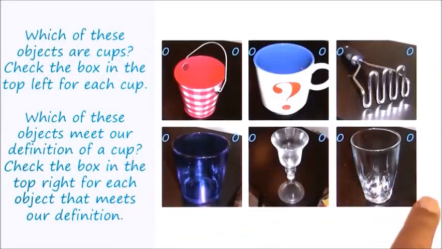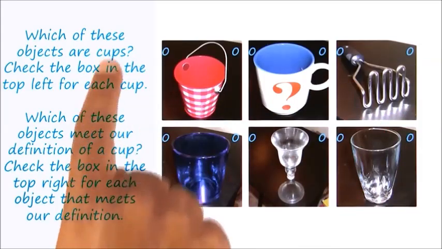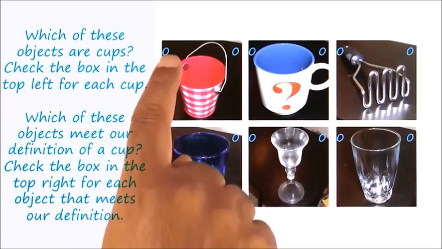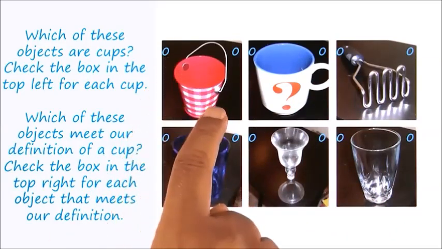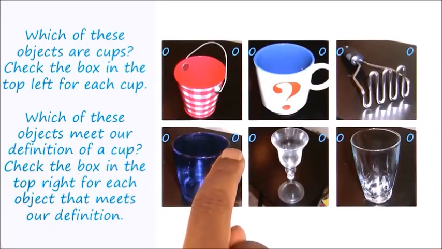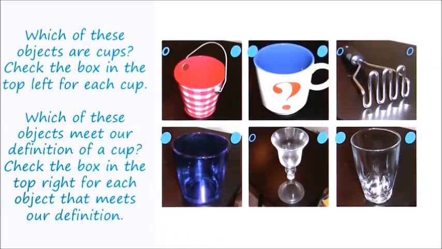Let us do an exercise together that will illustrate the need for learning by correcting mistakes. So shown here are 6 objects, and there are 2 questions here. The first question is, which of these objects do you think is a cup? Mark the button on the top left if you think that a particular object is a cup. The second question deals with the definition of a cup that we had on the previous screen. So mark the button on the right as solid if you think that that particular object meets the definition of the cup in the previous screen. What do you think, David?